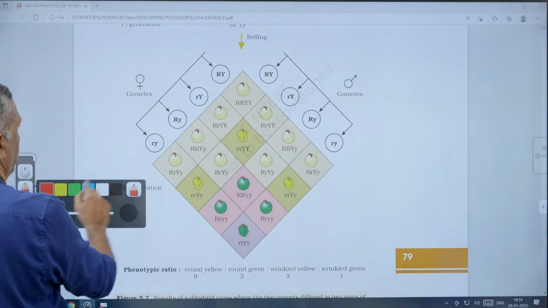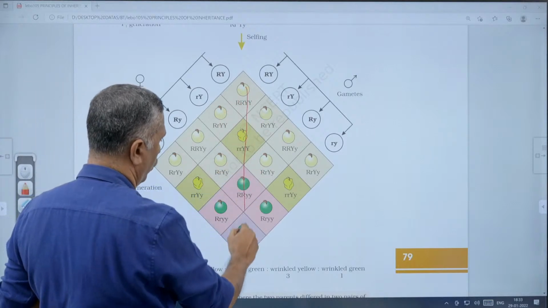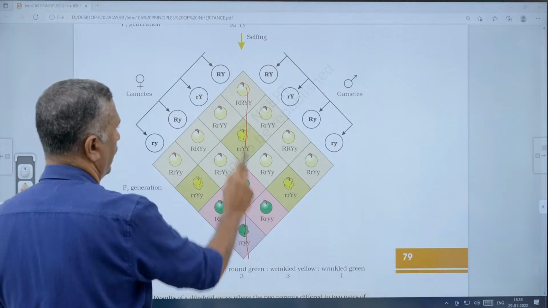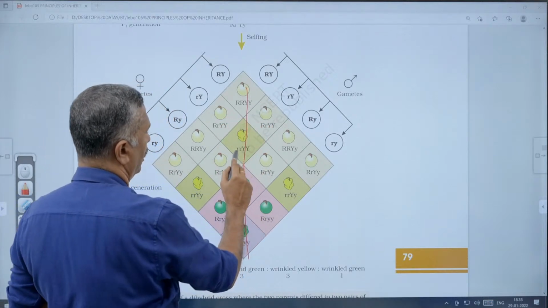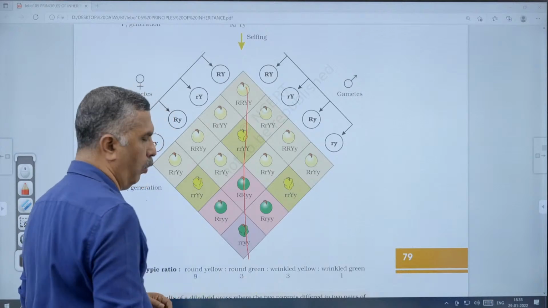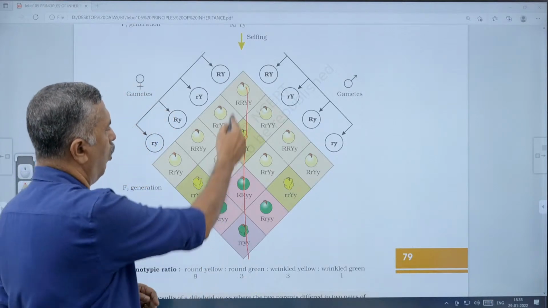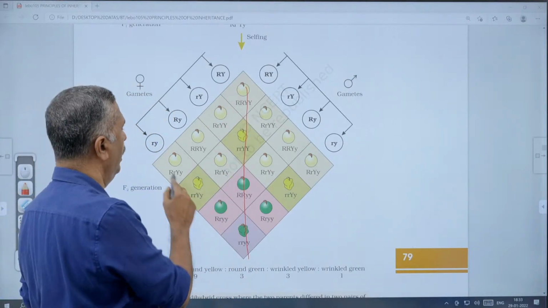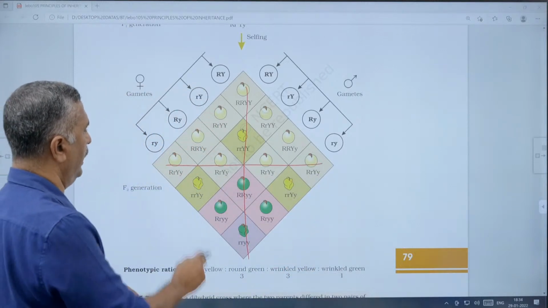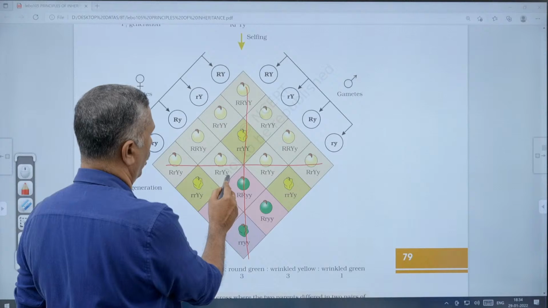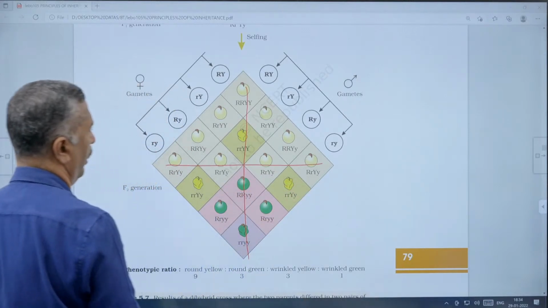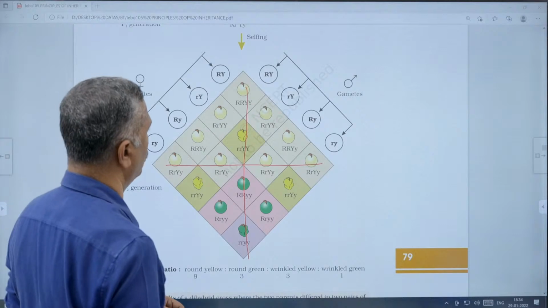These are the 4 genotypes, and they show that all are homozygous: capital R capital R capital Y capital Y, capital R capital R small y small y, small r small r capital Y capital Y, and small r small r small y small y. They are the completely homozygous forms, the true dihybrids. Next diagonal: capital R small r, capital Y small y, and so on. That is called the true dihybrids.